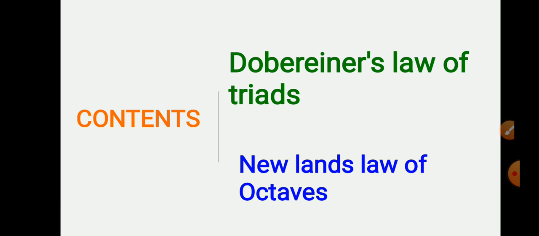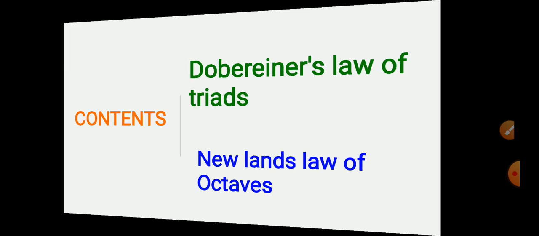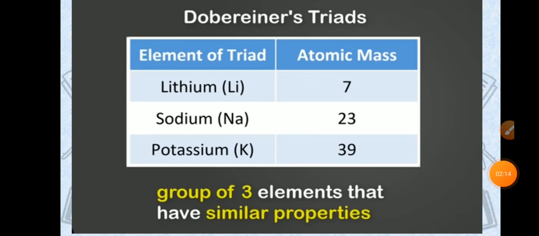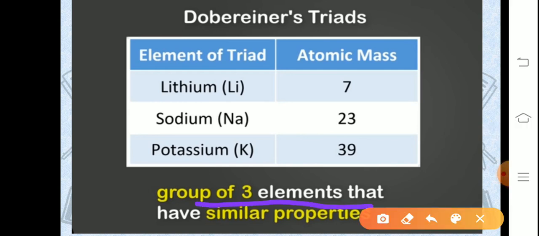In the same way, in chemistry, from the earliest times, scientists have been trying to classify the available elements into a limited number of groups on the basis of their properties. So let's see Dobereiner's law of triads. So what is meant by triads? A group of elements that have similar properties is called a triad.